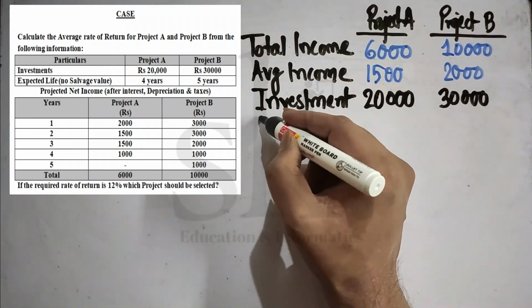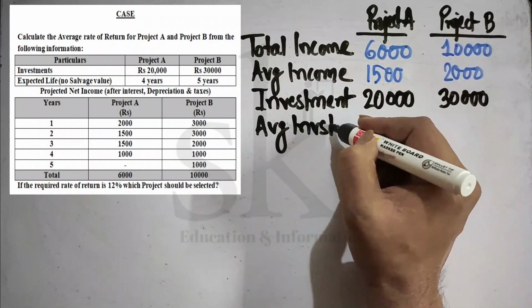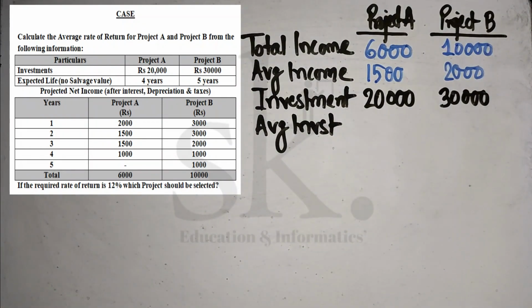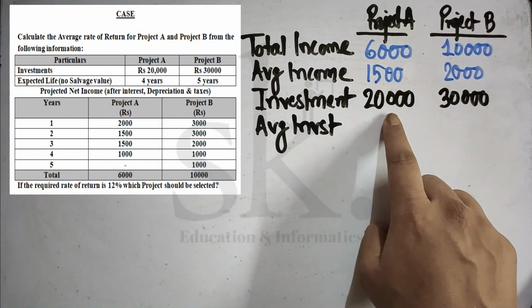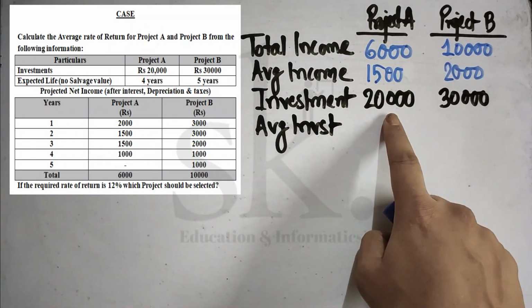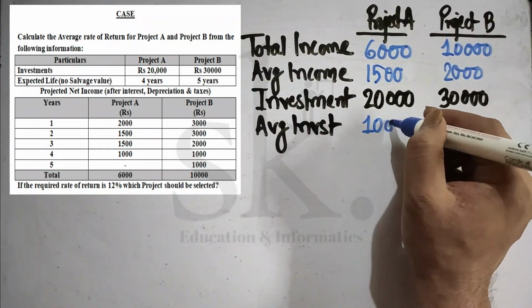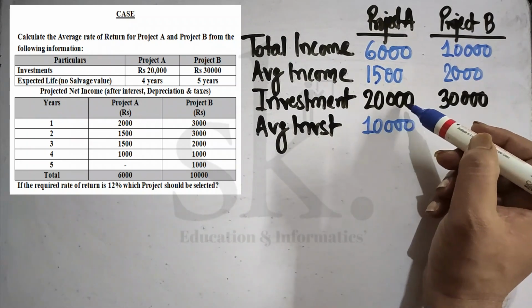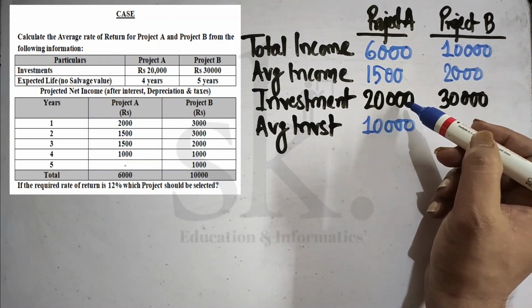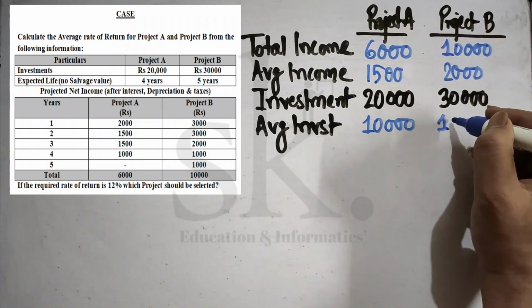So the average investment will be 20,000 minus scrap value, which is 0, divided by 2. So it's coming 10,000. How did we get 10,000? 20,000 minus 0, scrap value is not given, divided by 2, so it's 10,000. And this one is coming as 15,000.